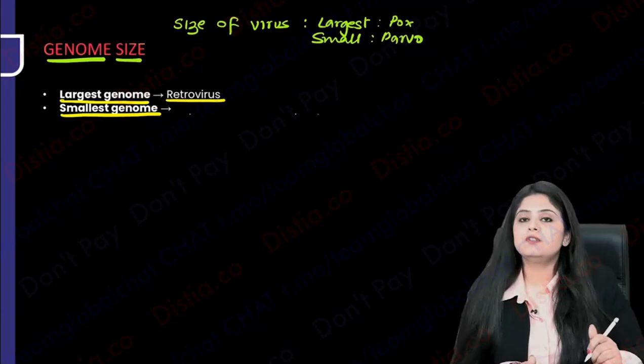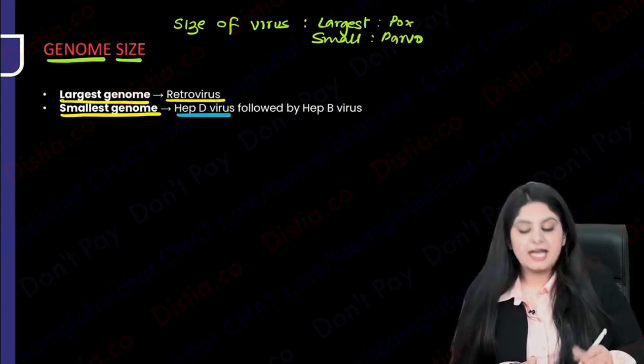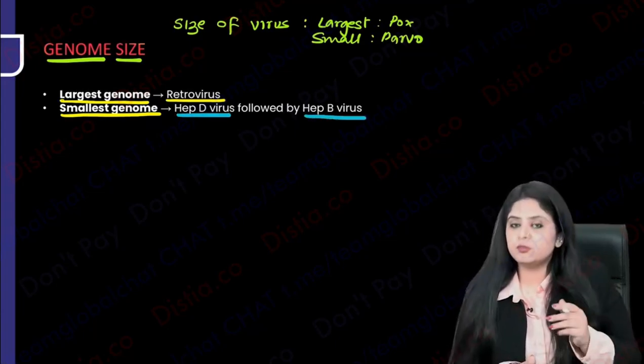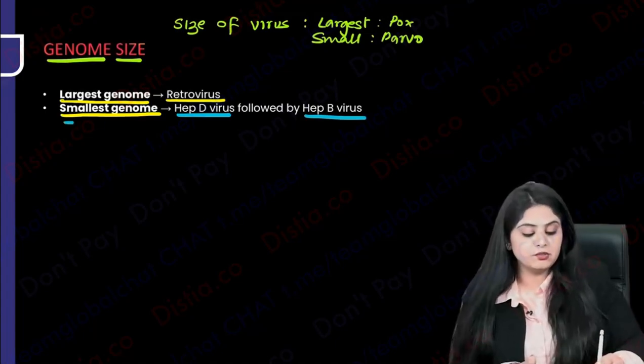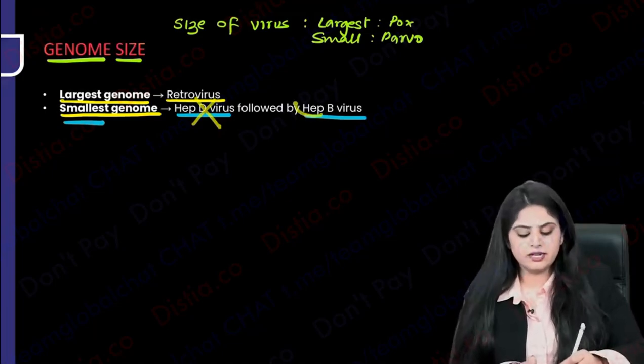Smallest genome, there's always a confusion, I'll settle that. It is actually hepatitis D. And if hepatitis D is not there in the options, then you say hepatitis B. So previously a question came, they asked which is the smallest genome. Hepatitis D was not there in the options, so students selected hepatitis B.